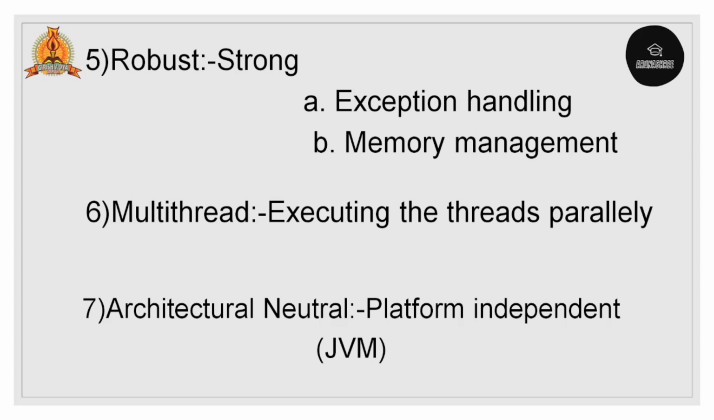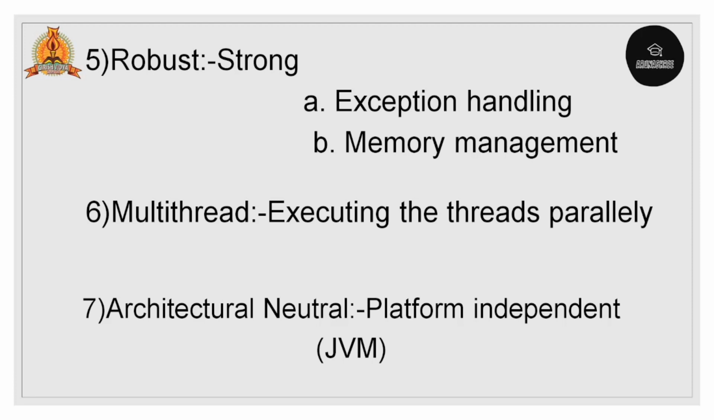Then Java is multi-threaded. Why? In C and C++, only one thread can start and that thread must end the process, then only another thread will start its execution. But in Java, if one task gets stuck in the middle, another task will start executing, then another task, then another task. Like that, it moves on. And multi-threads can run parallelly so that the CPU can save a lot of time while executing.